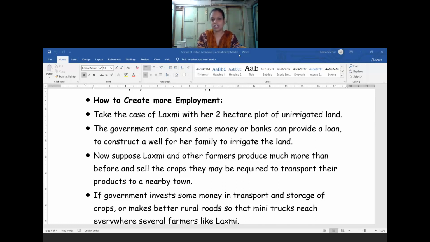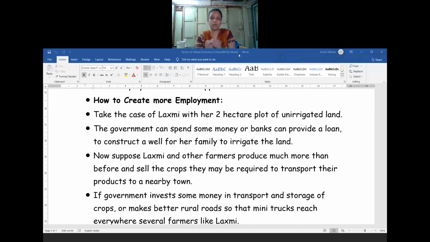So in this class we are going to learn how to create the employment level at the primary sector, the secondary sector, as well as the tertiary sector. If you take the example of Lakshmi, who was having 2 hectares of unirrigated land, if the government provides some money, or if a bank provides a loan for the agricultural activities, for the construction of a bore well for her family, that land will be converted into irrigated land.